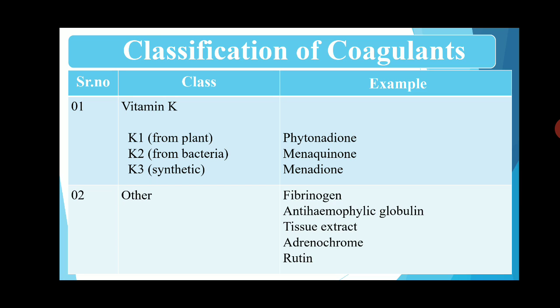Then the second class is other or miscellaneous, which consists of various examples like fibrinogen, anti-hemophilic globulin, tissue extract, adrenochrome, rutin, and various other examples of this miscellaneous class. These are all coagulant agents that promote coagulation and are used in hemorrhagic conditions. So one by one these drugs are explained.